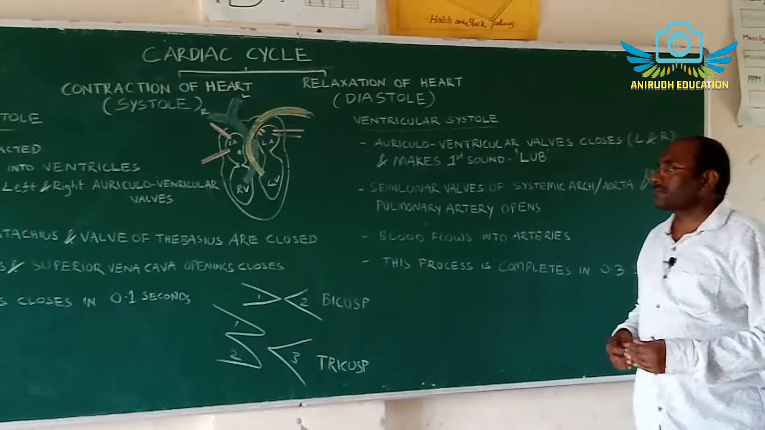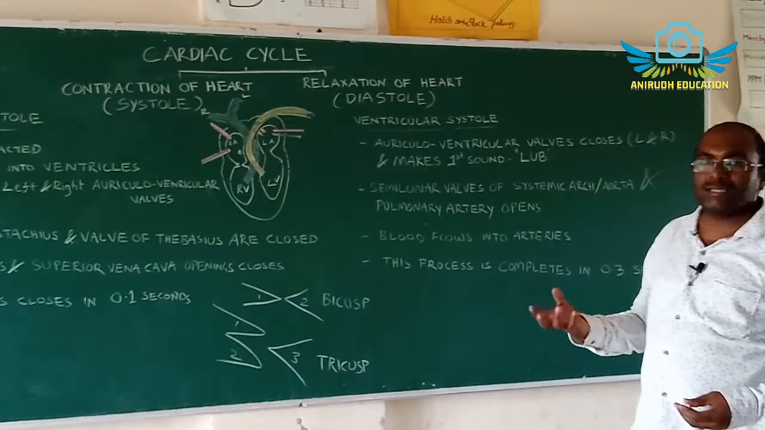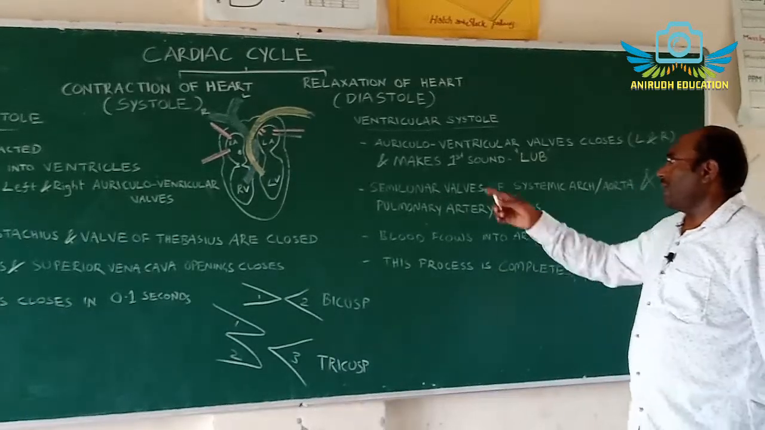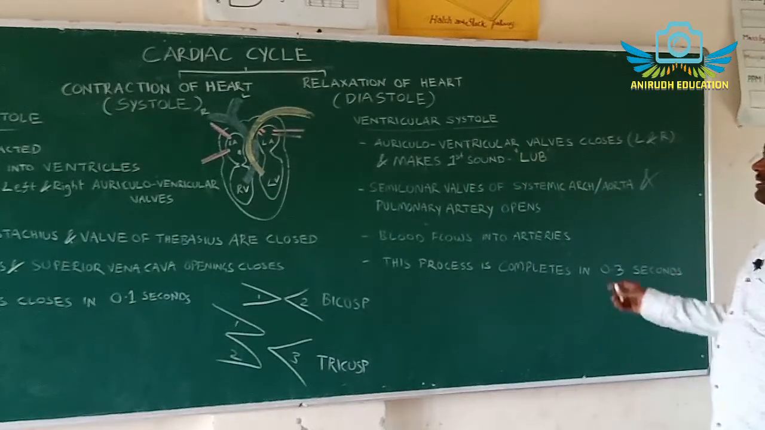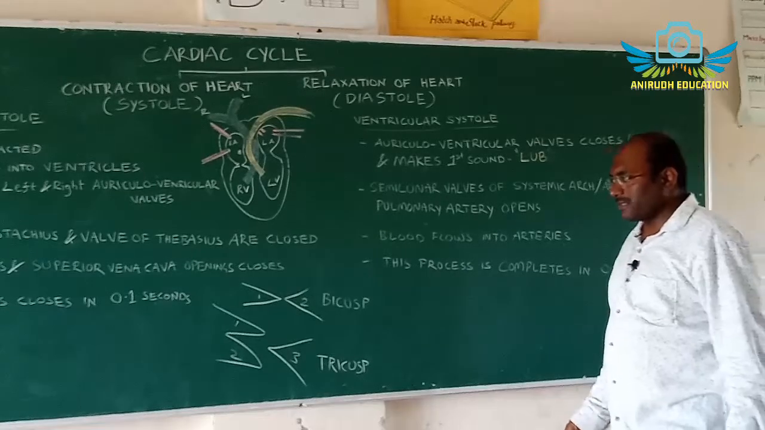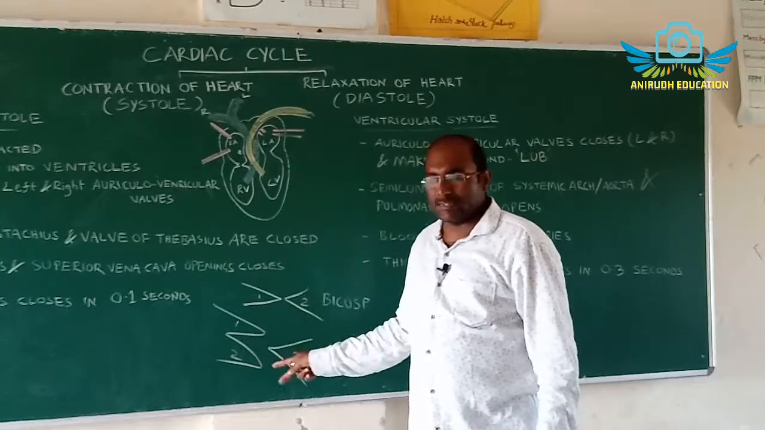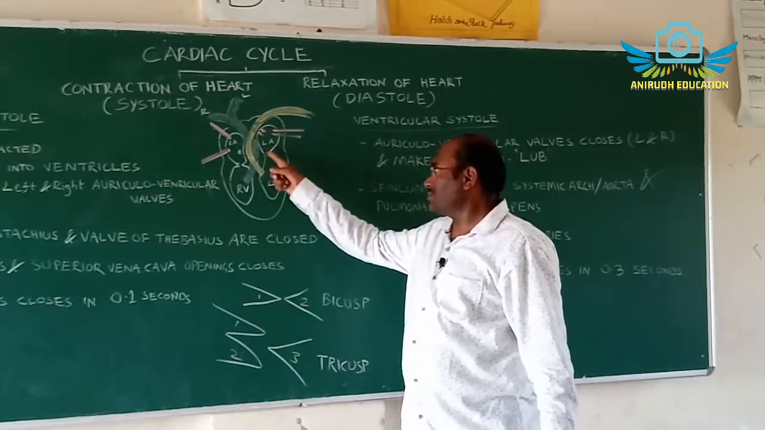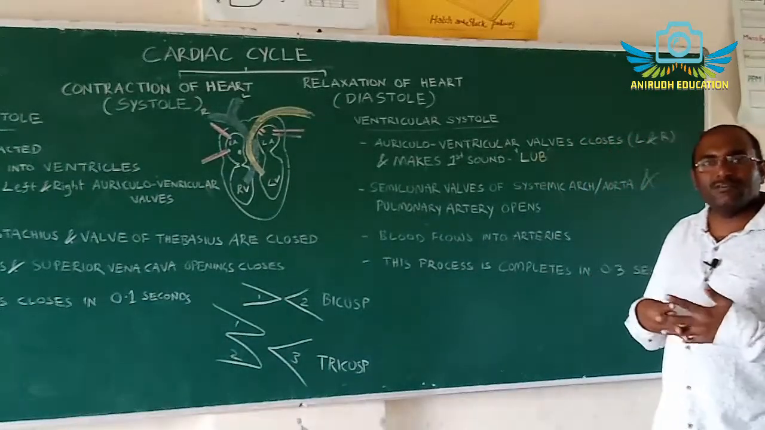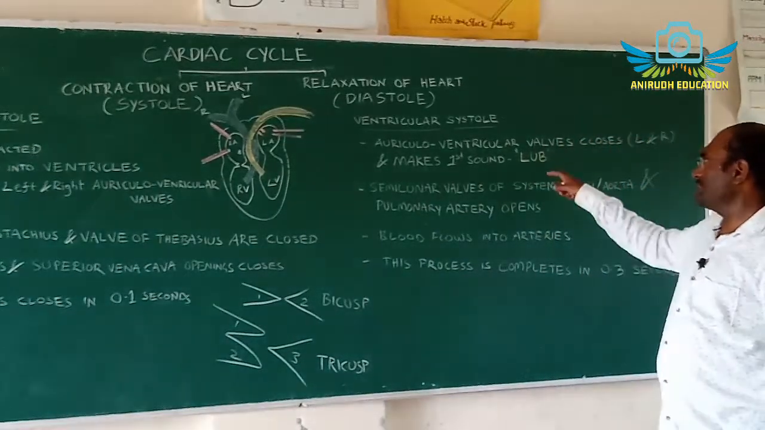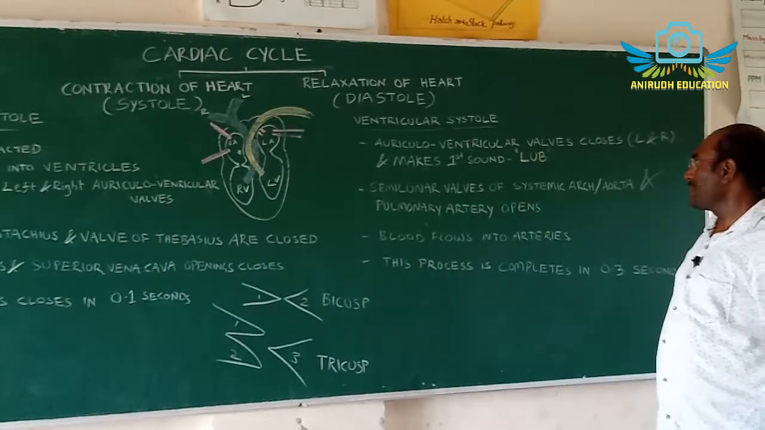Ventricular systole: systole means contraction, diastole means relaxation. The auriculoventricular valves close. The 3 cusps close here and the 2 cusps close here. In this action a sound is produced. That sound is the first sound, called lub.